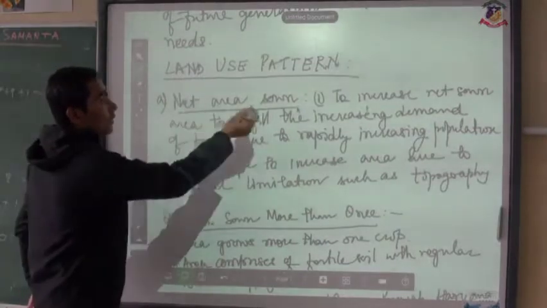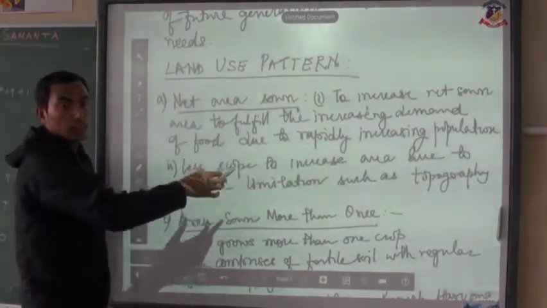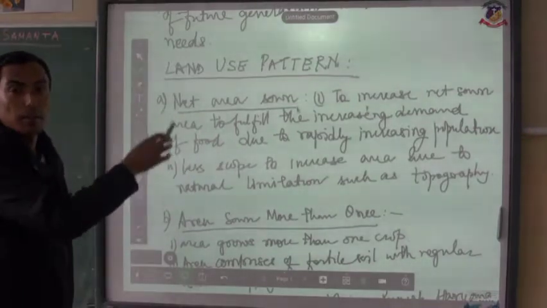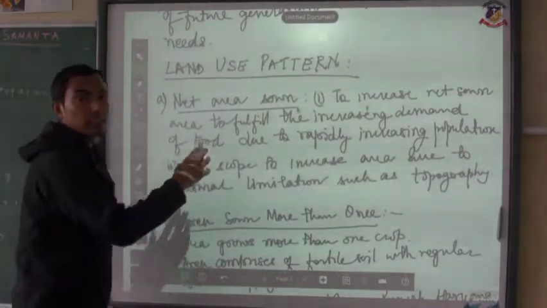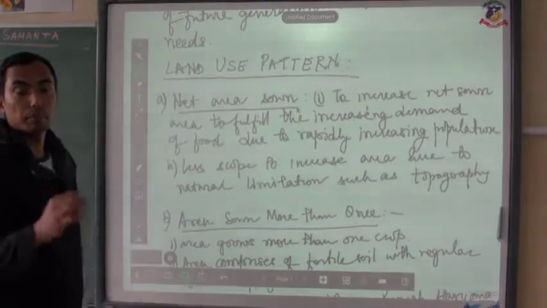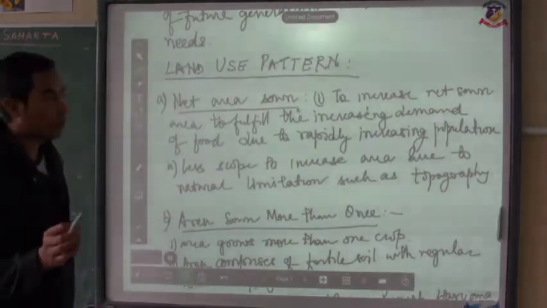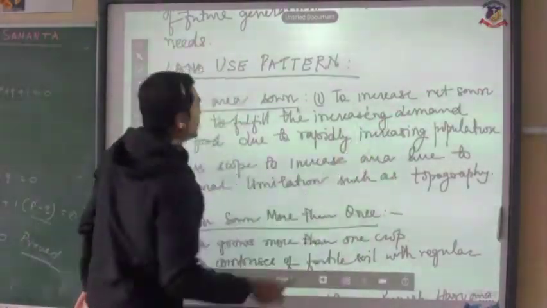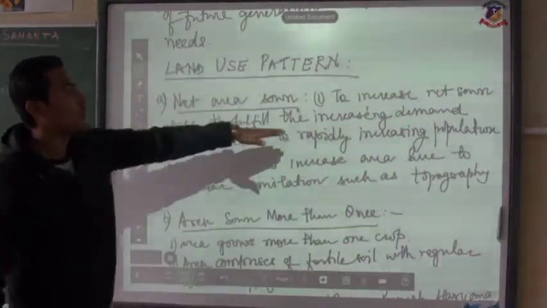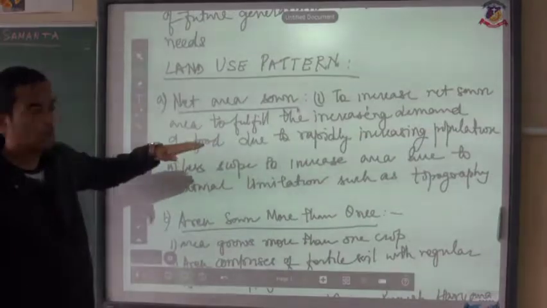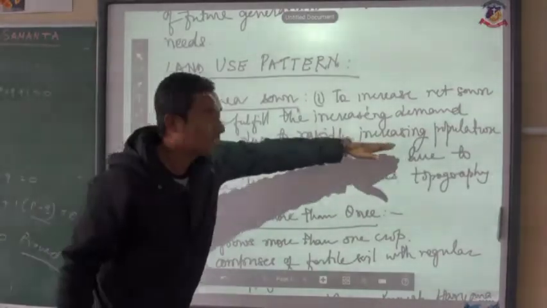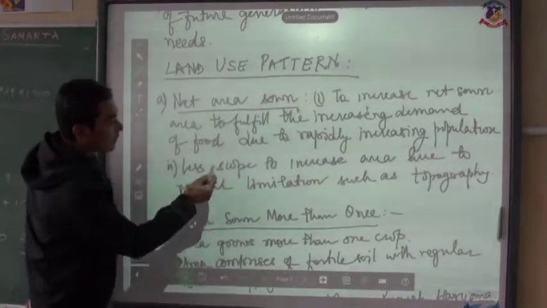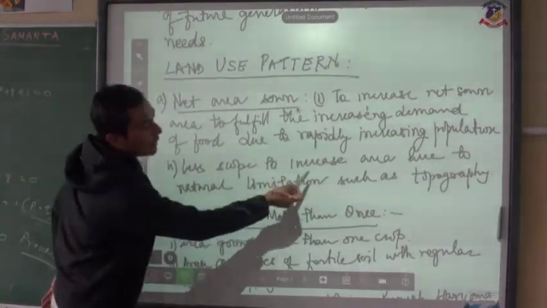Therefore, for this net sown area, I have just mentioned the points, so go through these points. I will be explaining these points, but make sure you give emphasis to these particular points, because I have selected only the important points for you all. The first point is to increase net sown areas to fulfill the increasing demand of food due to rapidly increasing population. The second point is that there is very little scope to increase area.